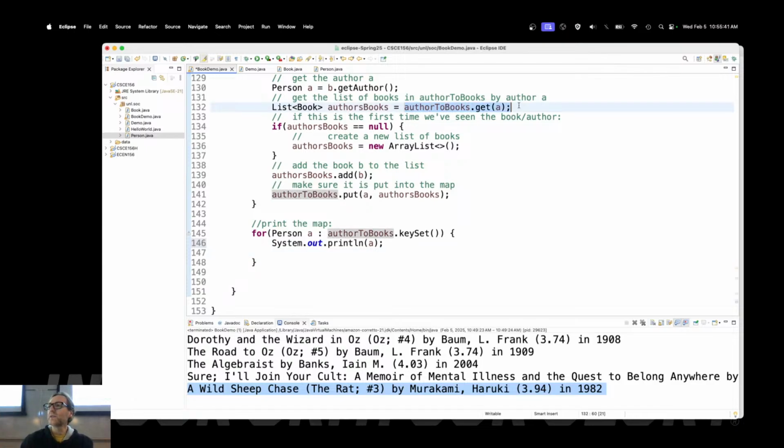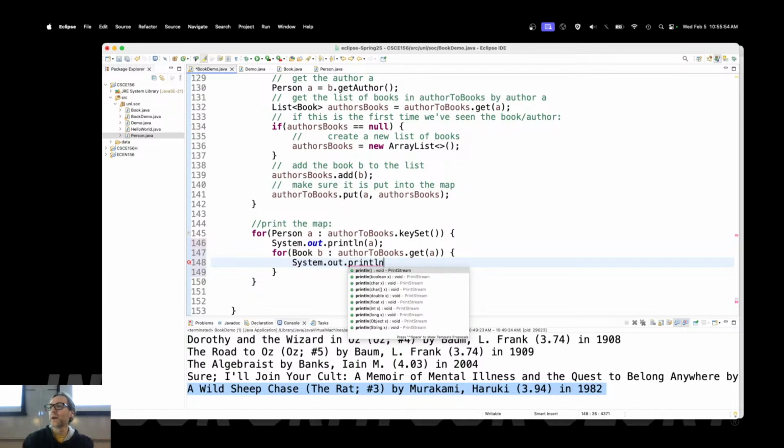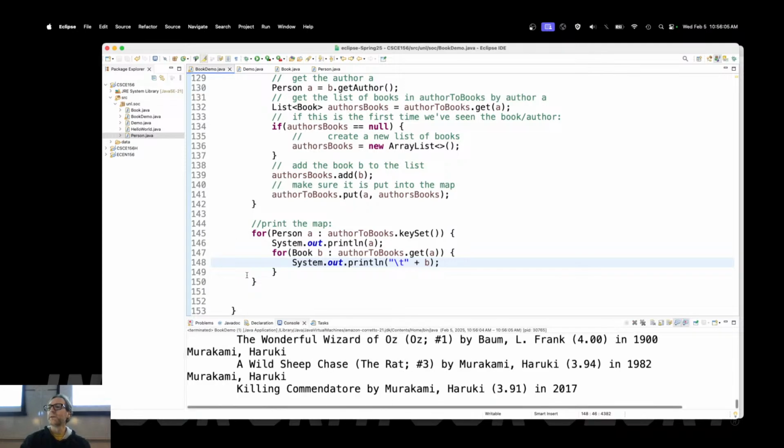To do that, I use the same code as up here. So for book B, in the collection, get all the books by that author. I will system.out.println. I'm actually going to add a tab in front of it so that it's all nicely indented over. And then I will output the book there.